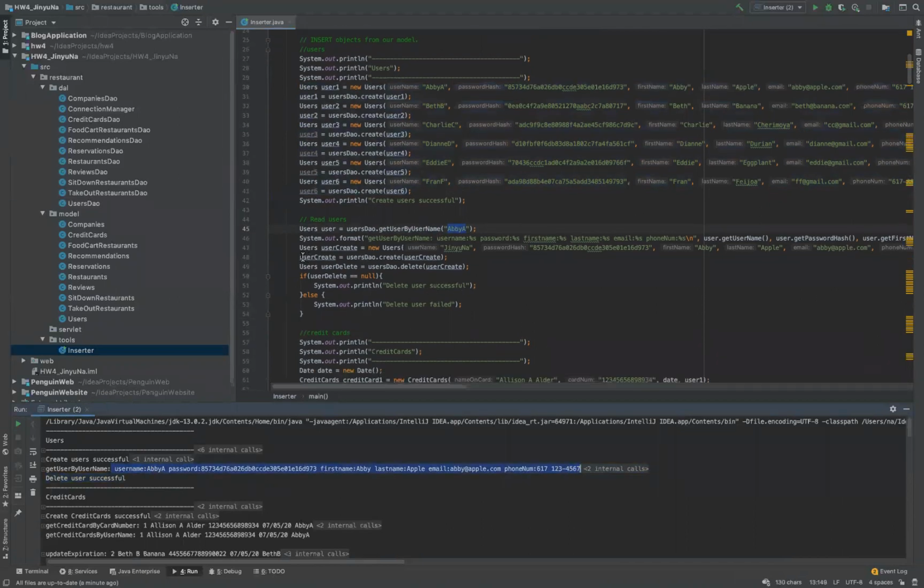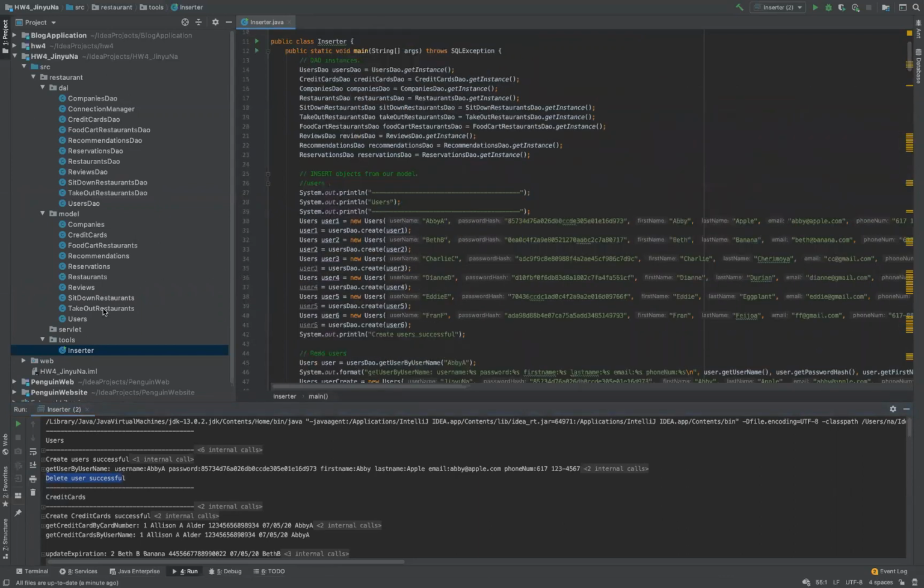And then I create a user and I delete it. If the result is none, it means that the deletion is successful. Otherwise, it means that I failed. We can see the output here.